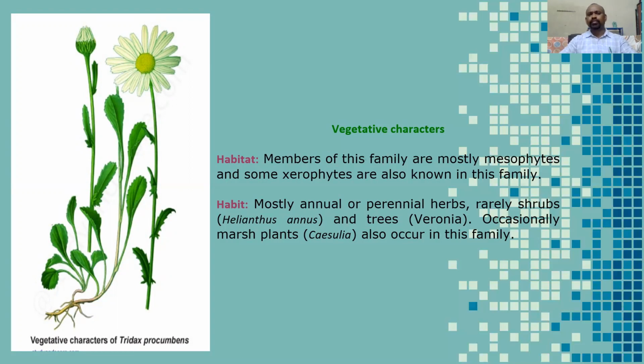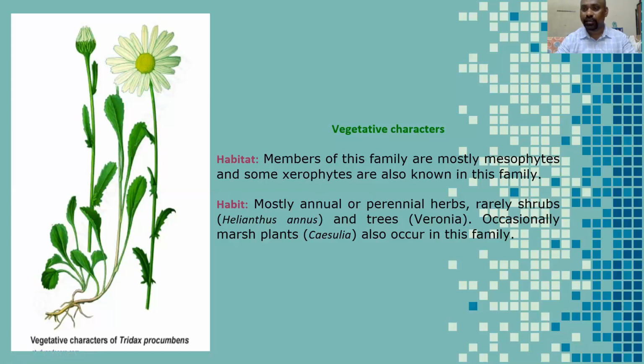Habitat: members of this family are mostly mesophytes, available in normal places, and some xerophytes are also known in this family, very few, for example Echinops.